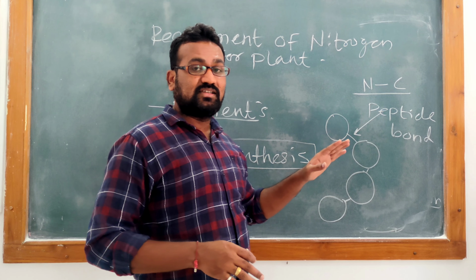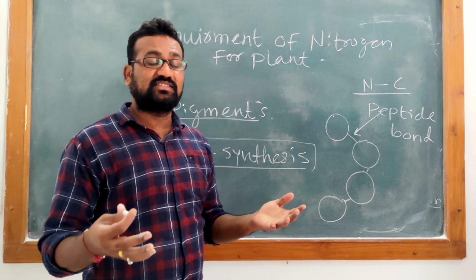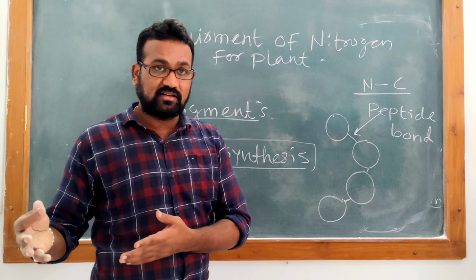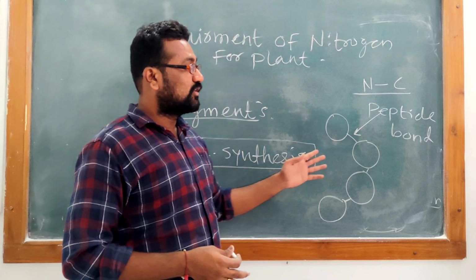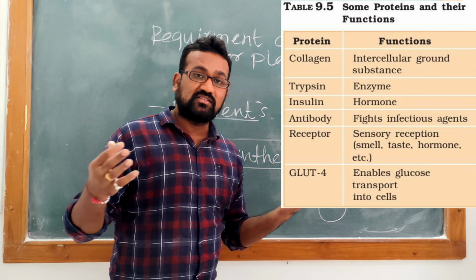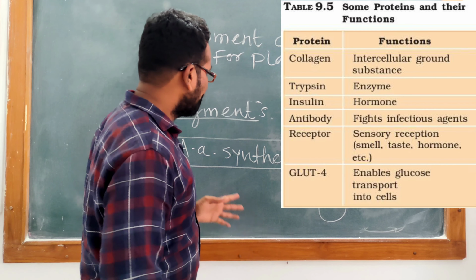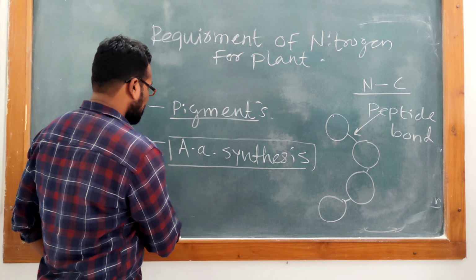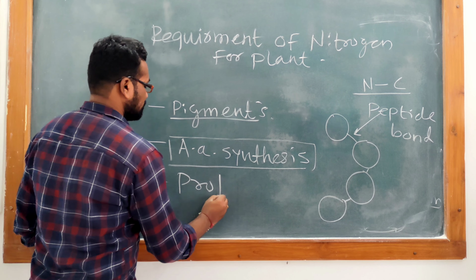So these proteins mainly function as structural support or in enzymatic reactions. If no amino acid is there, no protein formation can take place. So no enzymatic role, no structural support role. So you can imagine how nitrogen is affecting amino acid synthesis as well as protein synthesis.